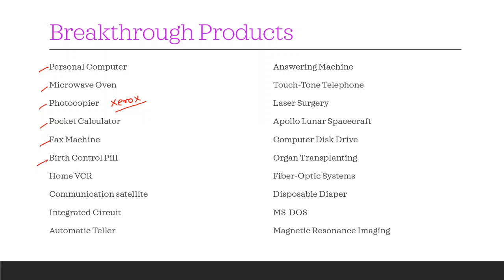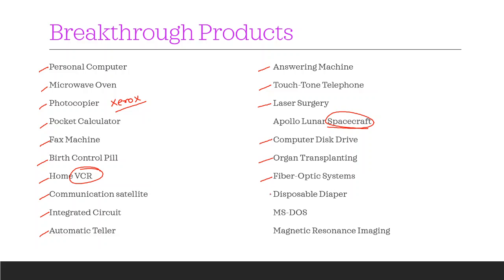Then birth control pill, the medical. Then home VCR, everyone knows about it. Then communication satellite, we cannot live without it. Integrated circuit. Then automatic teller machine, answering machines, touchtone telephone, laser surgery, the spacecraft designs, then CDs, then organ transplanting,